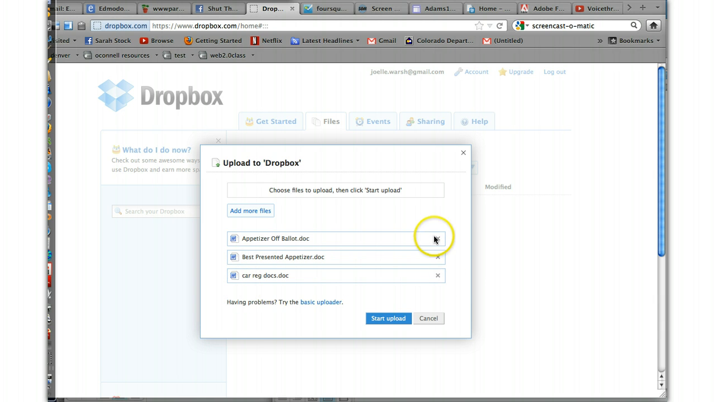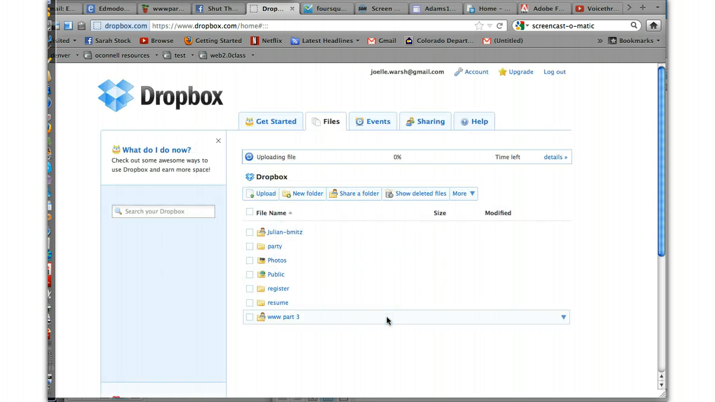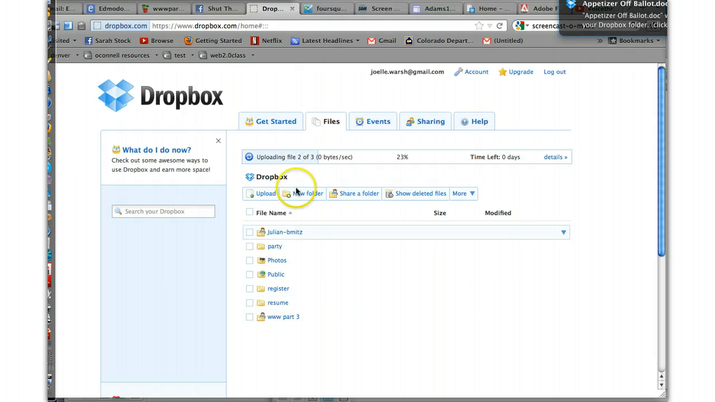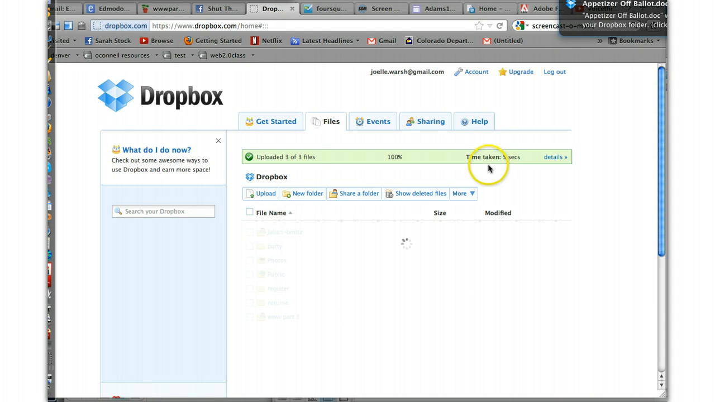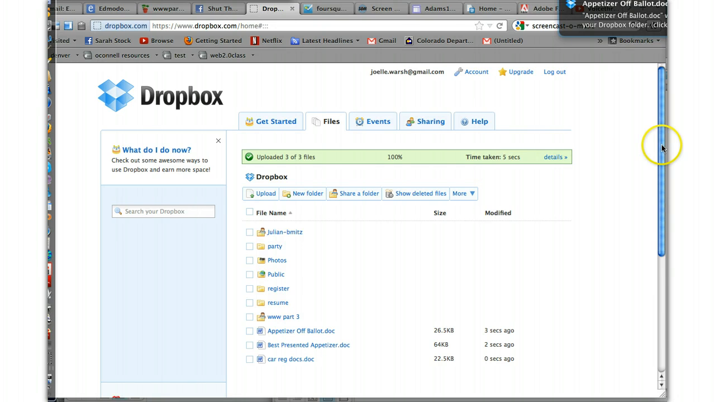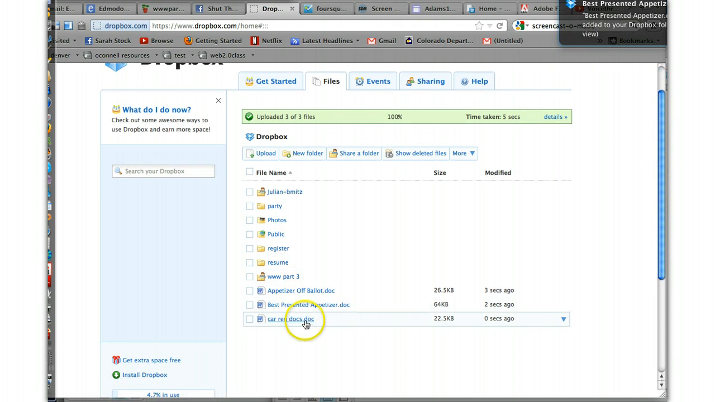Did you pick a wrong file? You can exit out if you picked a wrong file, or if you've got the files you want, click Start Upload. And then it will just upload them. It tells you right here what it's doing, how much time, and then they appear. Now, you can leave these files open and not put them in a folder. But if you start using Dropbox, it's just like anything: you want to organize yourself so it's easy to find things.